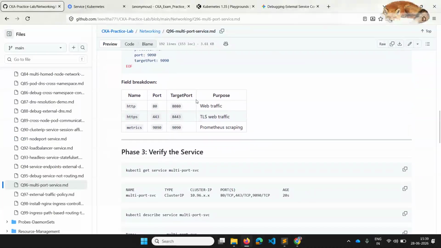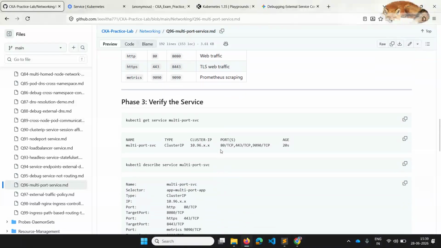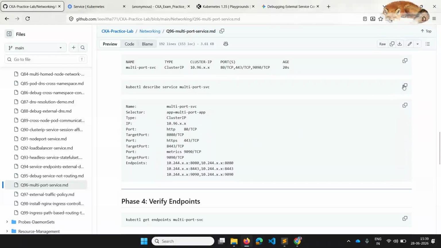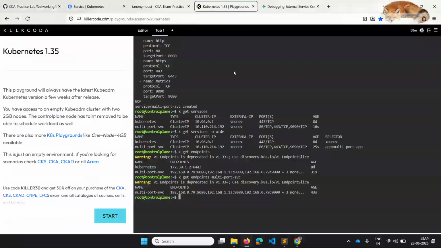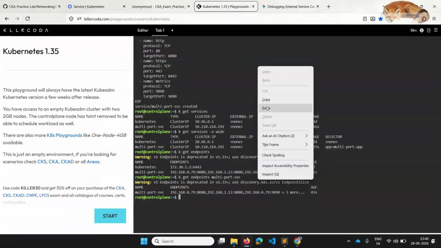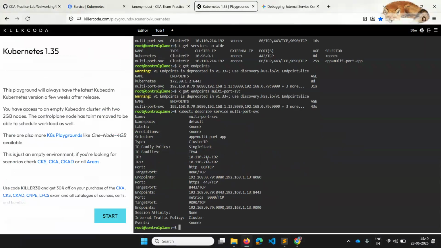You can see Prometheus scraping, TLS web traffic and web traffic, and we have verified it. If you want, you can also use the describe command. Here, these are the endpoints for HTTP ports, and these are the endpoints for HTTPS.